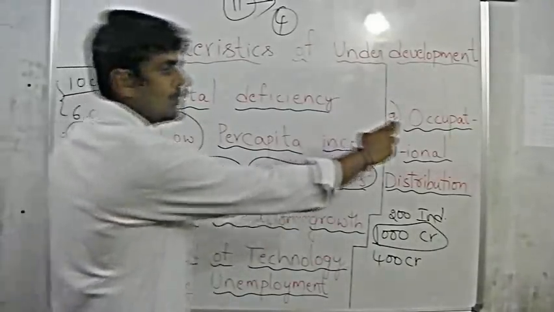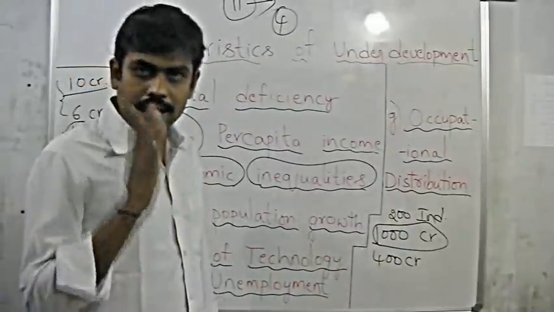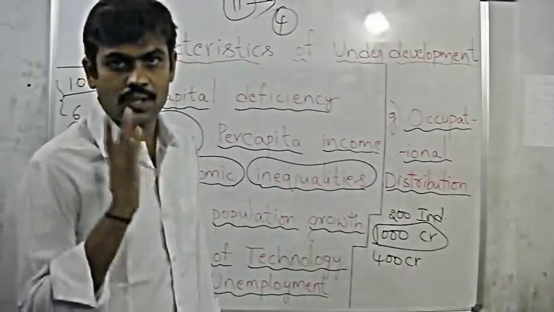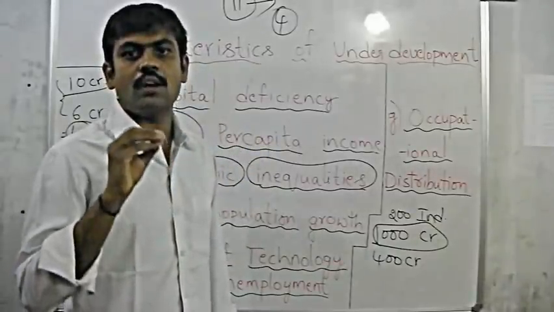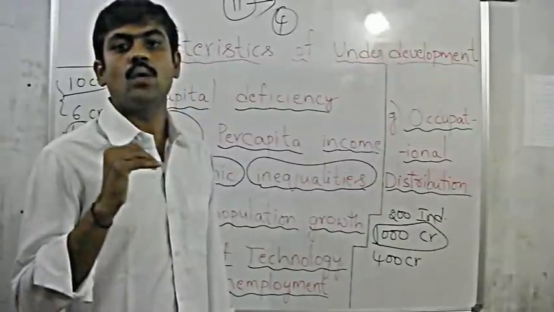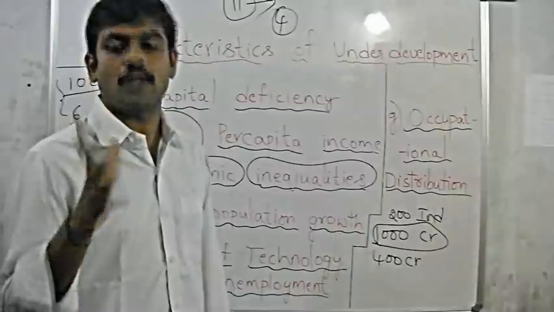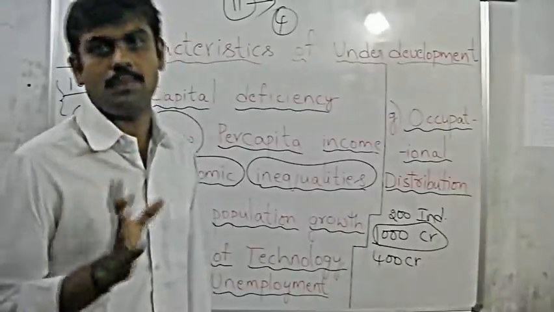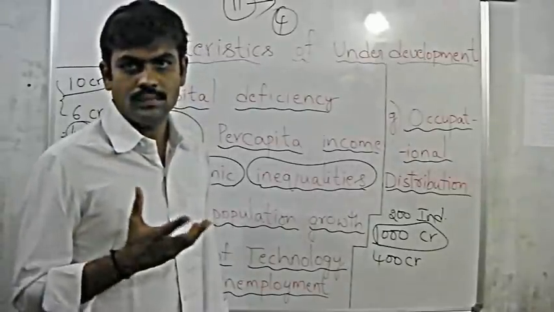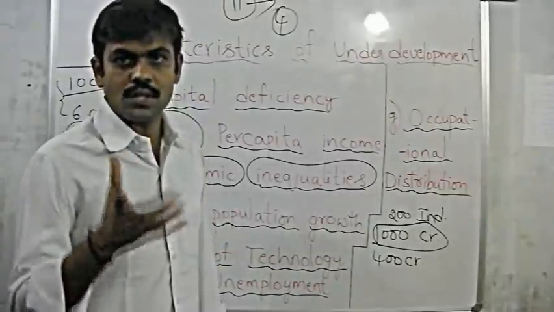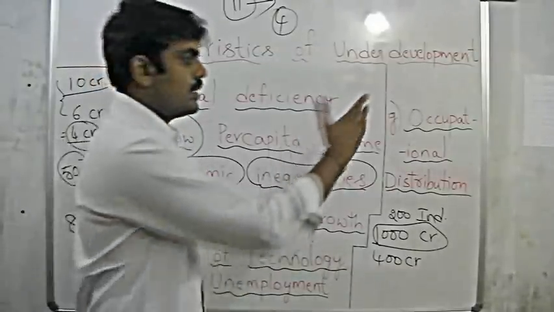Then let us go to occupational distribution. First, let me define what occupational distribution is. Simply, occupational distribution means the concentration of people and their work in some available sectors of production. What is that? Concentration of people and their work, their energy on those sectors of production is nothing but occupational distribution.